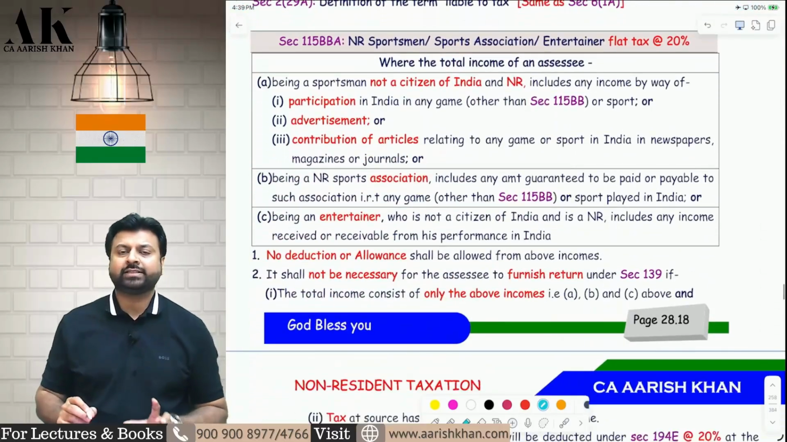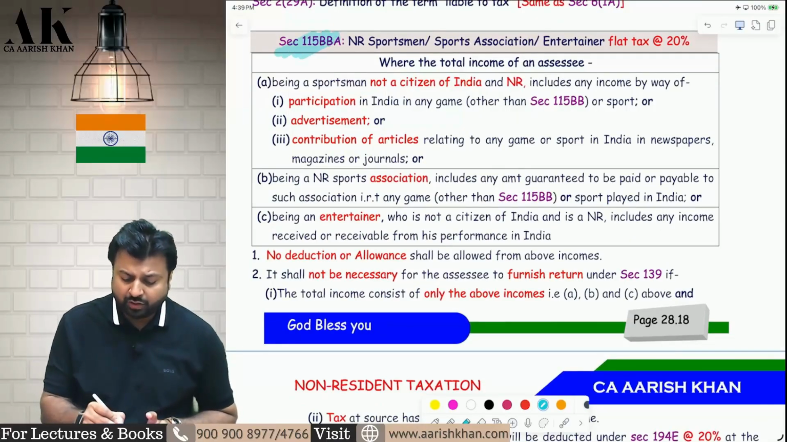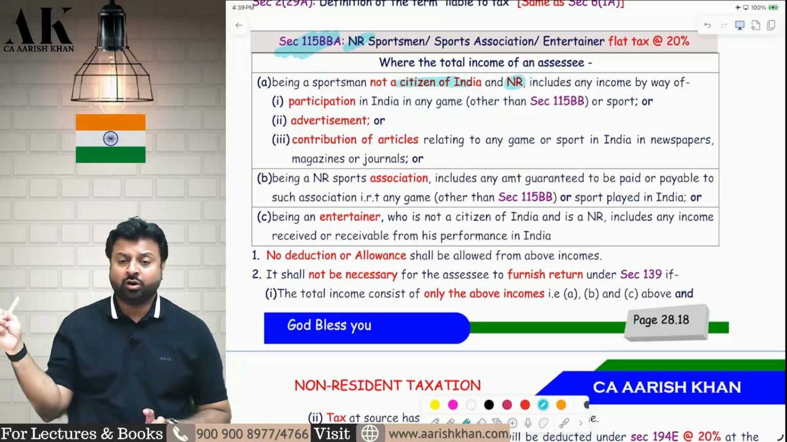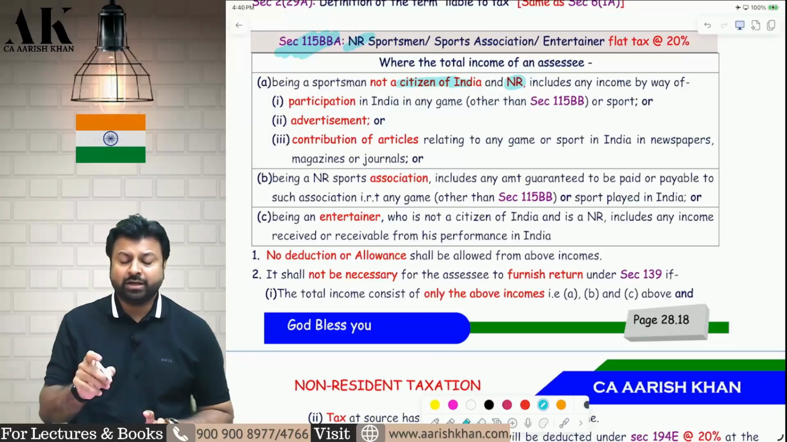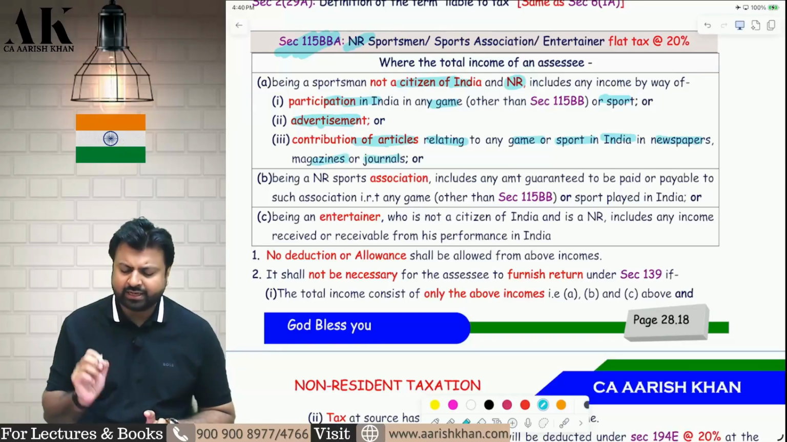Now let's move on to the next section, which is one of the most important sections once again, 115BBA, which is for non-resident sportsmen who are non-resident and also not a citizen of India. They are foreign citizens and they are non-residents. What are they doing? They are coming to India to play any game or any sport in India, or they are coming to India and doing advertisement. They are contributing articles relating to sport or game in India in newspaper, magazine, journal, etc.